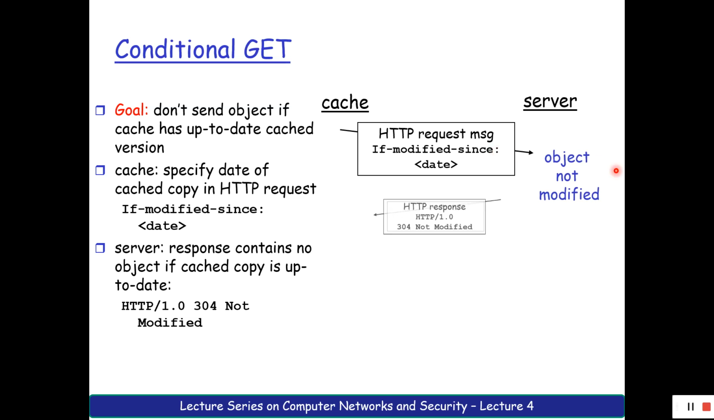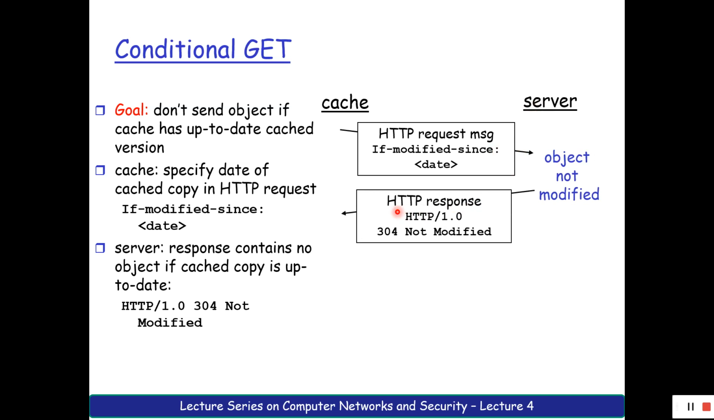If it is not modified, the server will respond with an HTTP response saying that the status line is HTTP/1.0 304. What is the meaning of 304? It is not modified. So it is not modified, and you can go ahead with that.